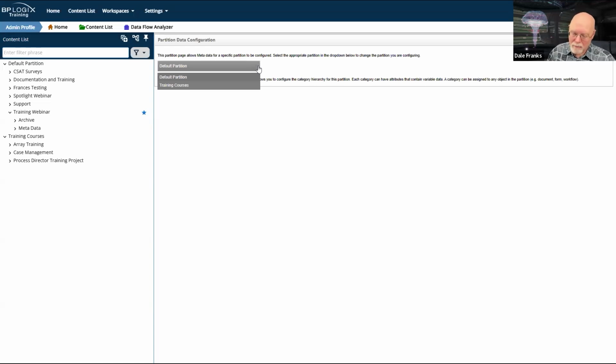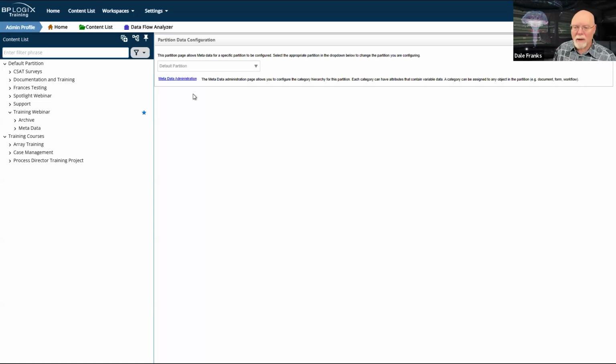And in many cases, for those of you who have separate partitions, you may want to have your metadata the same on both partitions as well. It depends on what your partitions do. That would largely be up to you, but you have to choose a partition, and metadata can't be shared between partitions. So each partition gets its own metadata.